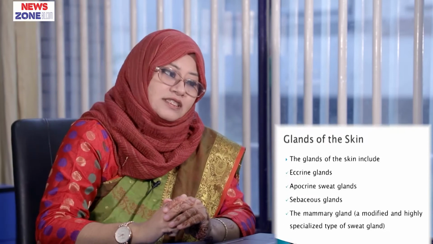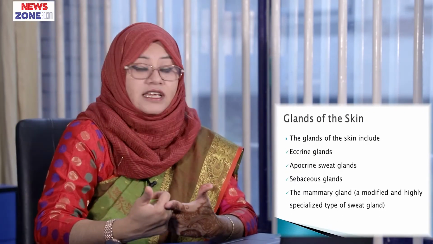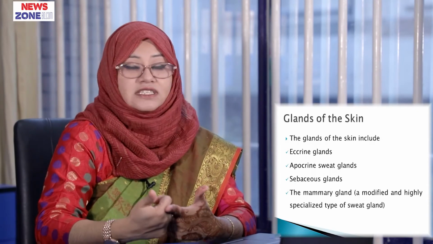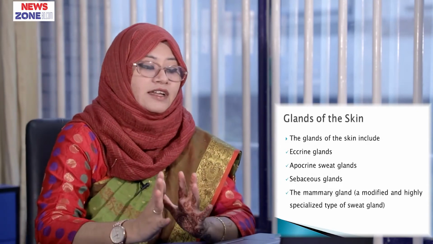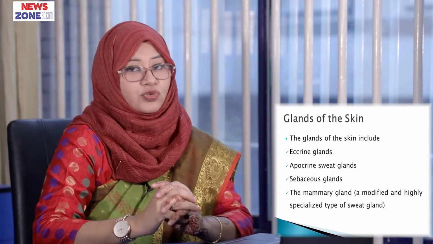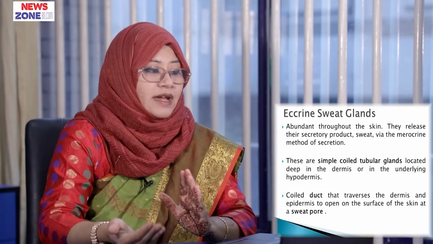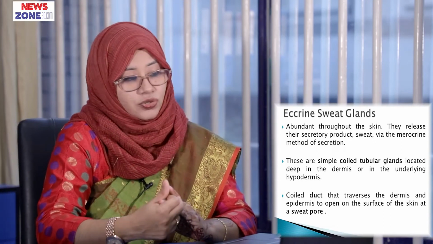Now, glands of the skin. The glands of the skin include eccrine glands, apocrine sweat glands, sebaceous gland and the mammary gland, which is a modified and highly specialized type of sweat gland. Now, eccrine sweat glands, these are abundant throughout the skin. They release their secretory product sweat via the merocrine method of secretion.